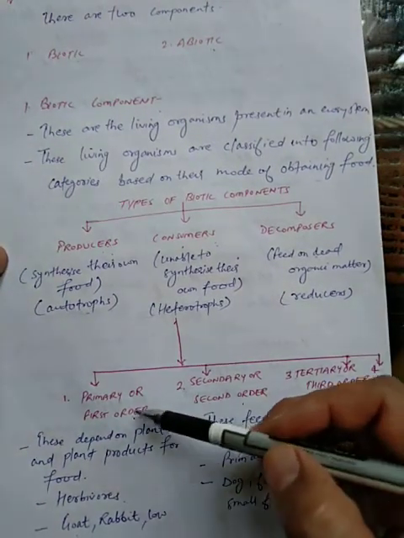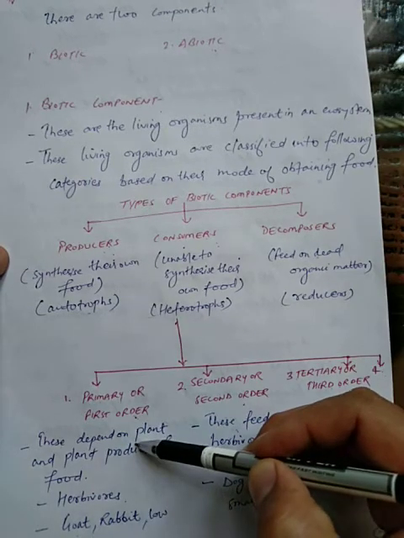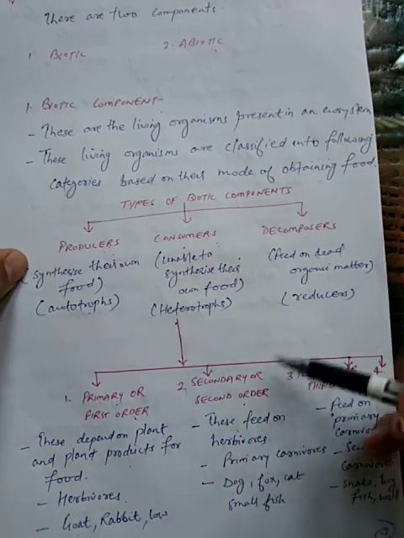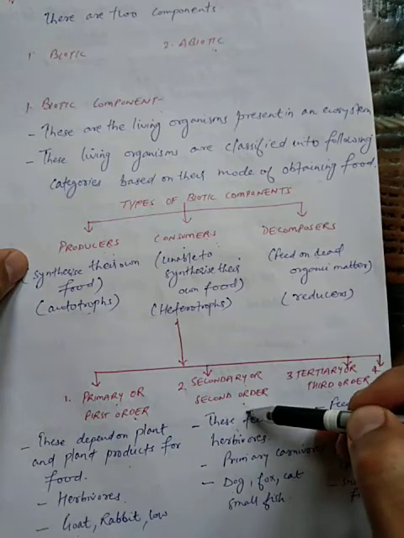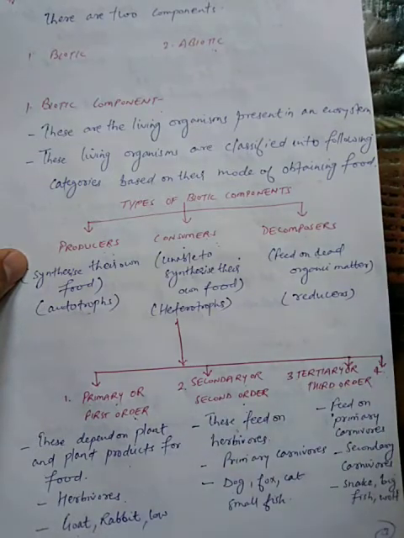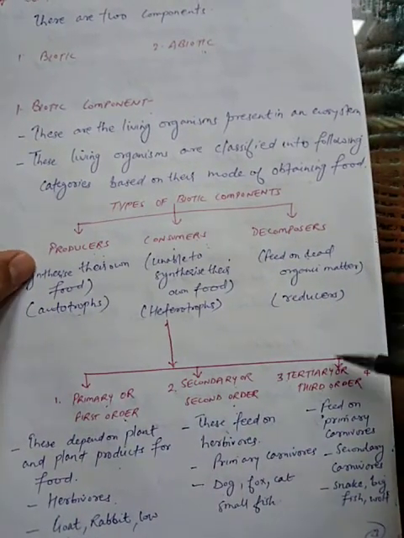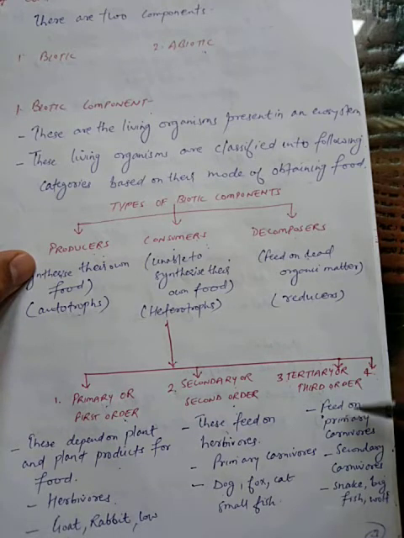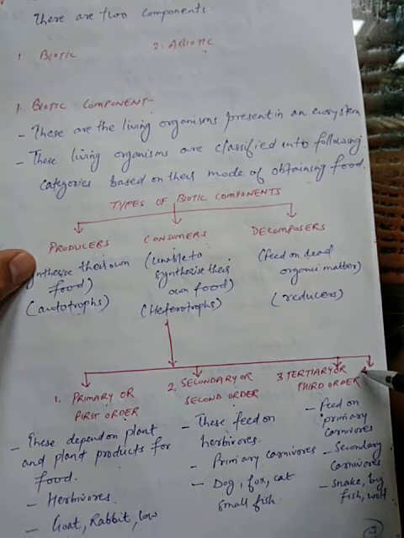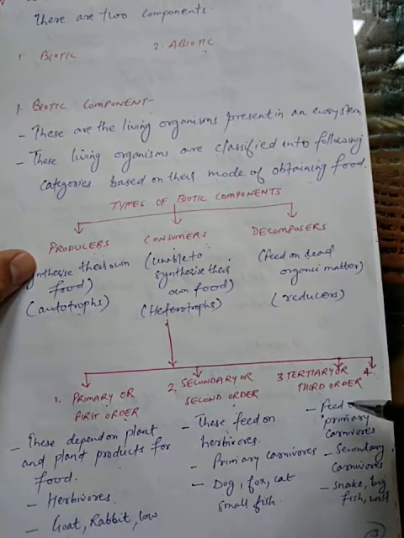Primary ones depend on plants, that's why they are also known as herbivores. Secondary ones depend on primary carnivores, and tertiary ones depend on the secondary carnivores, and quaternary ones depend on the tertiary or third order organisms.